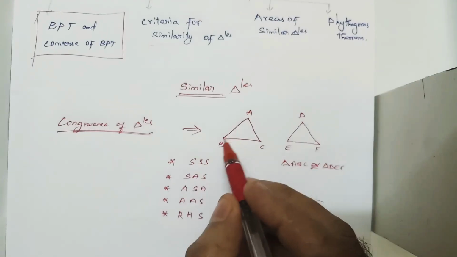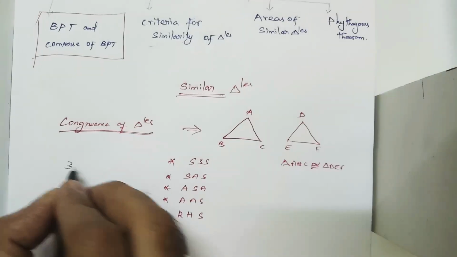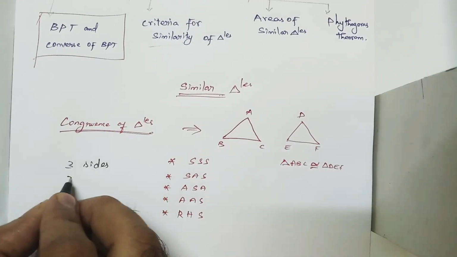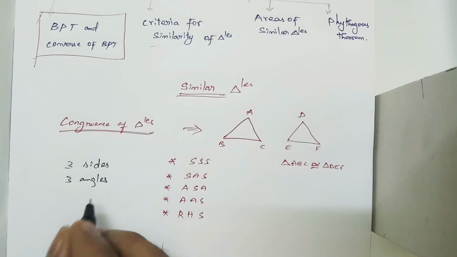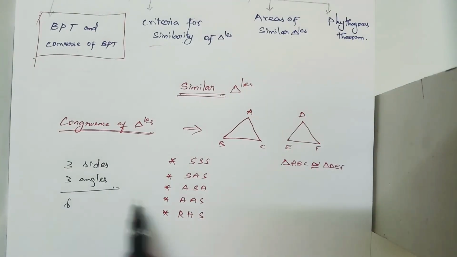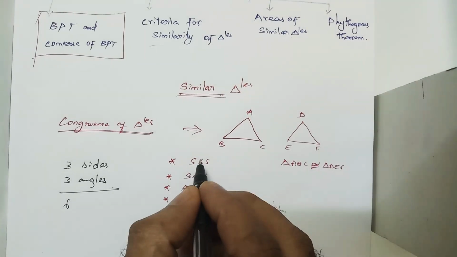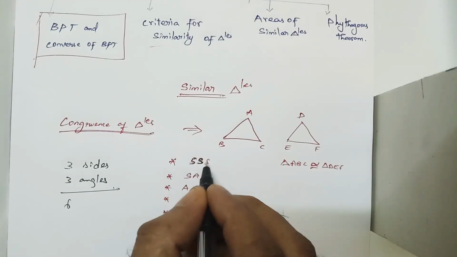In a triangle we are having three sides and three angles. So totally we are having six. Among the six, we are going to compare three things alone. Whether we compare three sides of a triangle,